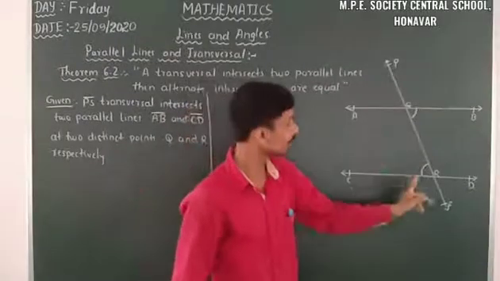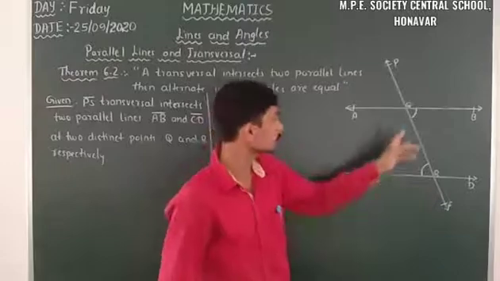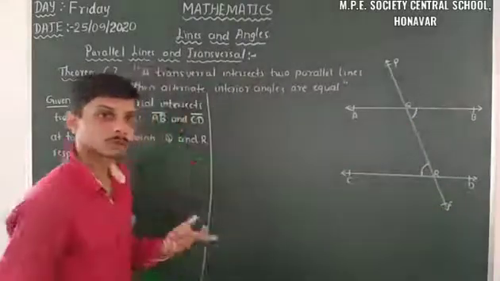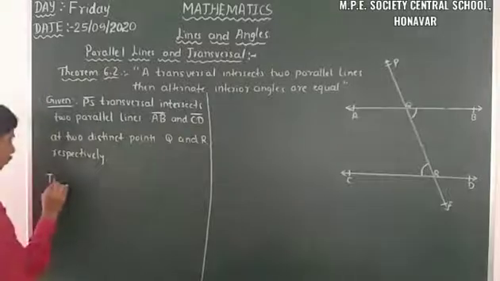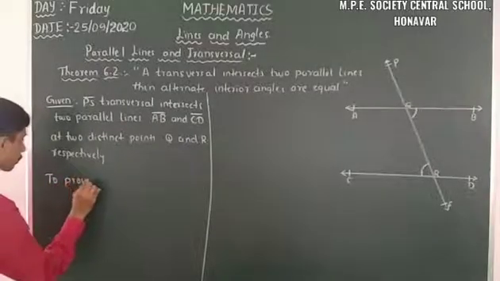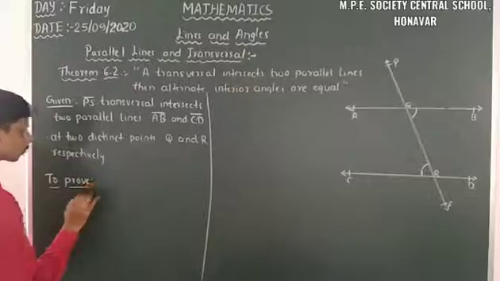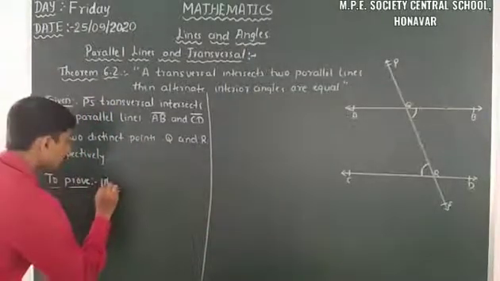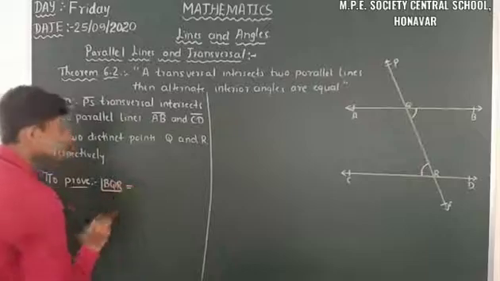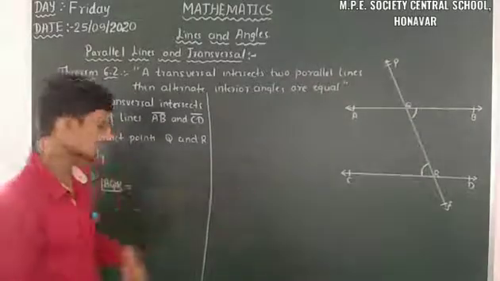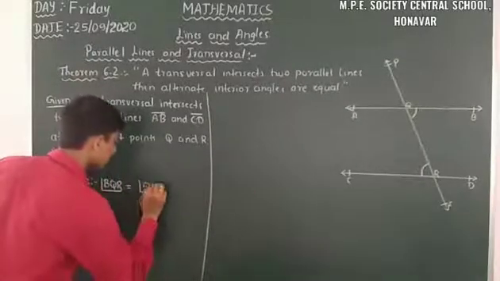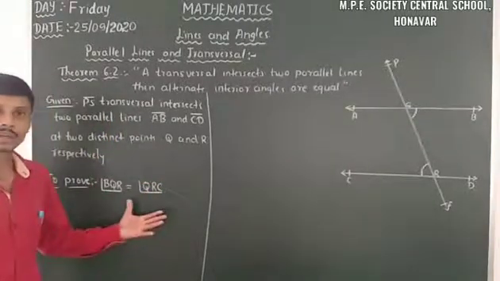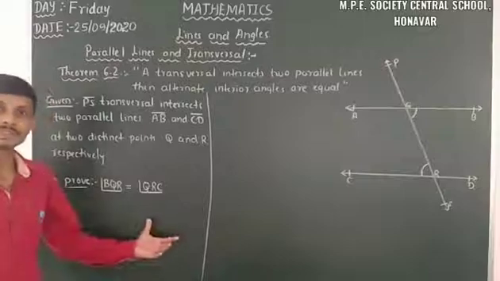When this pair of alternate angles is equal, then automatically the other pair of alternate interior angles is also equal.